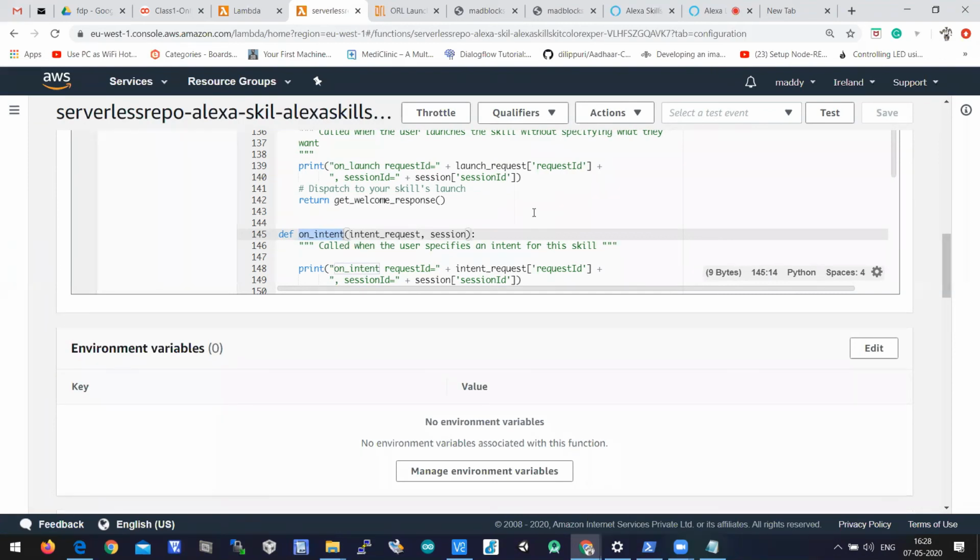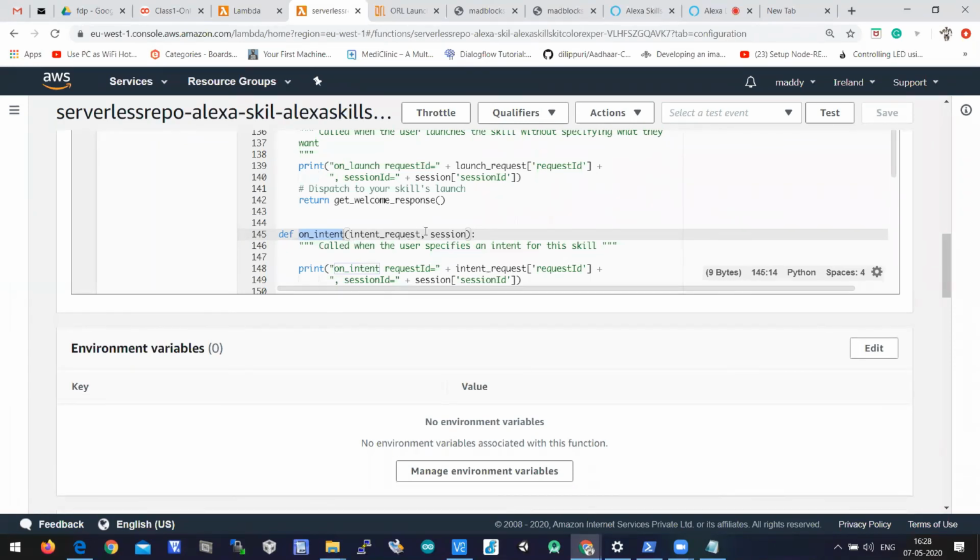Please identify the function. After getting the welcome response, please identify a function called on_intent. This on_intent will be invoked automatically when the sample utterance is given by the user. If the user gives a sample utterance and it gets matched with the intent, then immediately the on_intent function will be called.